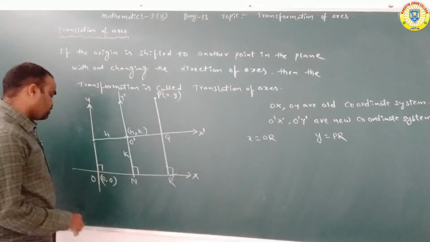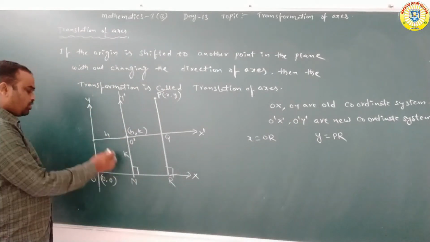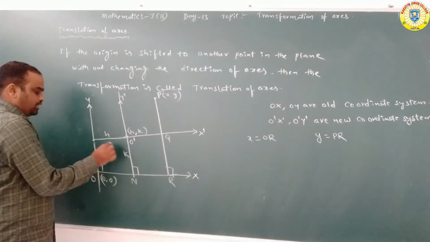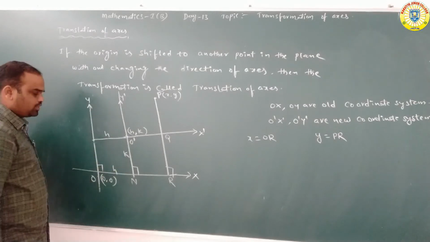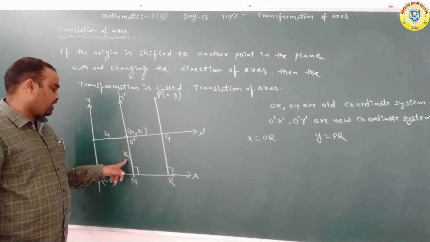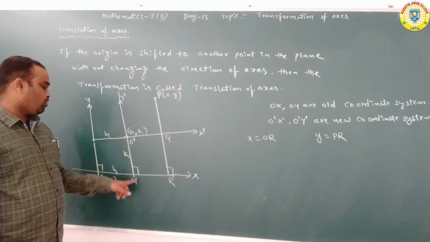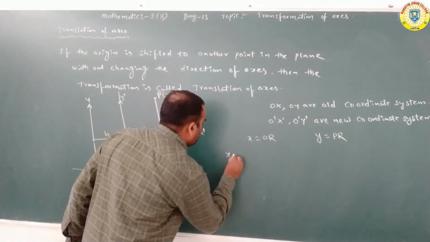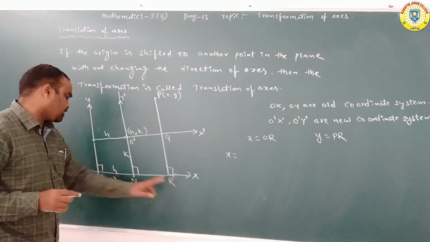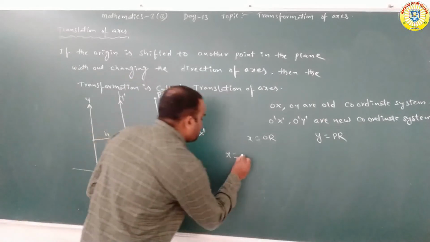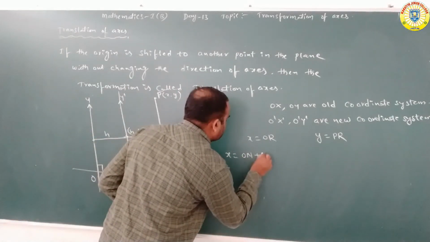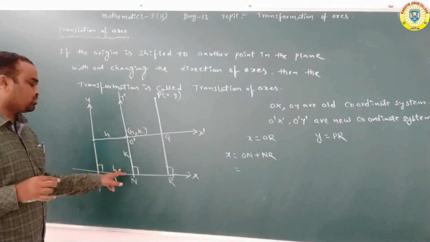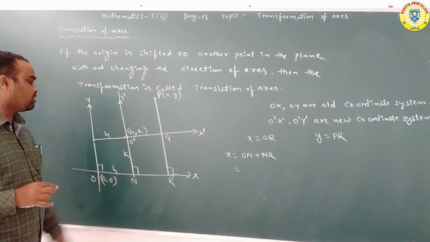Observe this one. Here ON is the distance from O dash to the Y axis, nothing but O to N. That is also H. Here O dash N is equal to K. ON is equal to H. O dash N is equal to K. Here X is equal to OR. OR is equal to ON plus NR. ON is equal to H.